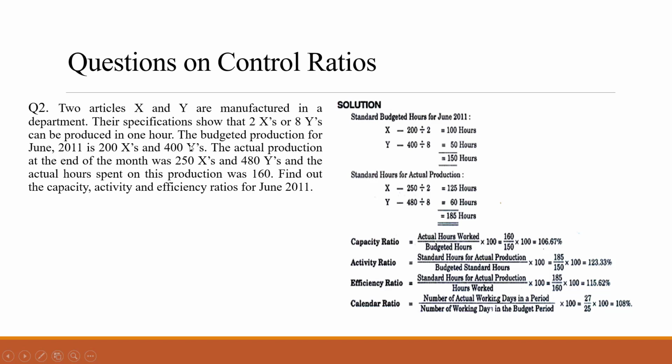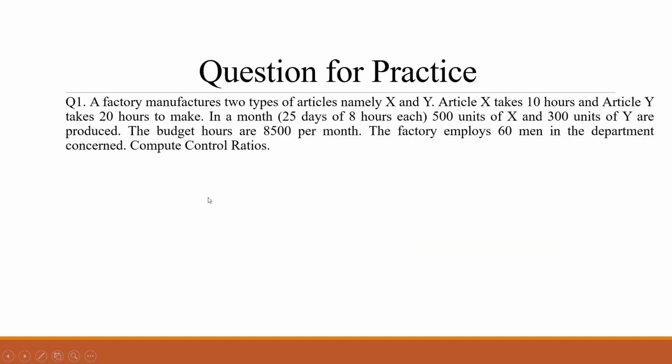So how to calculate the control ratios is first you have to find out what are the budgeted hours and what are the actual production according to the standard hours. After you calculate all this information, then only you can calculate the ratios, be it capacity ratio, activity ratio, efficiency ratio. Mostly the calendar ratios are not asked. Okay. So these were the two questions on control ratios, and the next question I have kept for your practice.